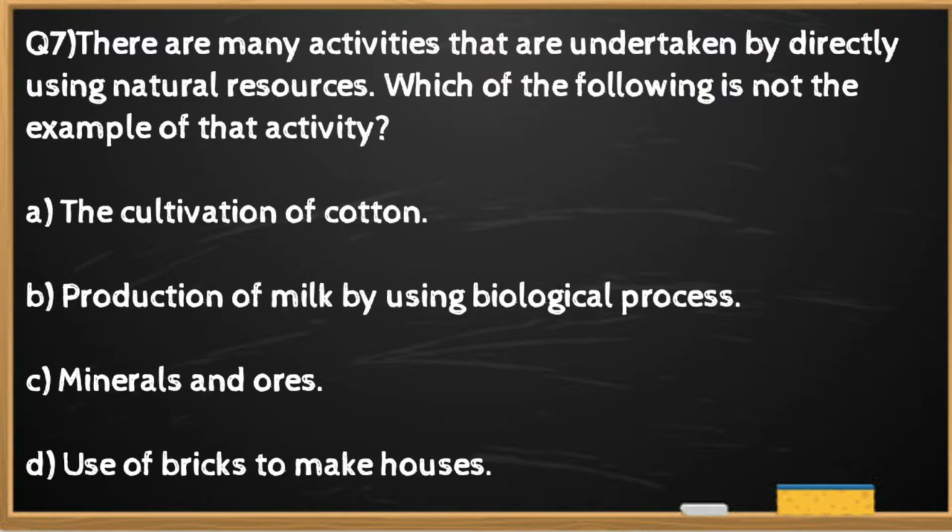Question number 7. There are many activities that are undertaken by directly using natural resources. Which of the following is not the example of that activity? The right option is D. The use of bricks to make houses is not the example of that activity.